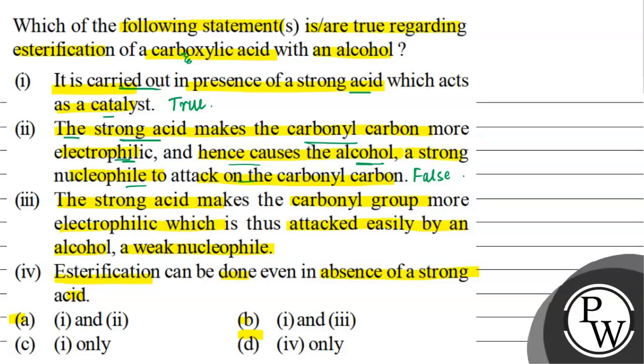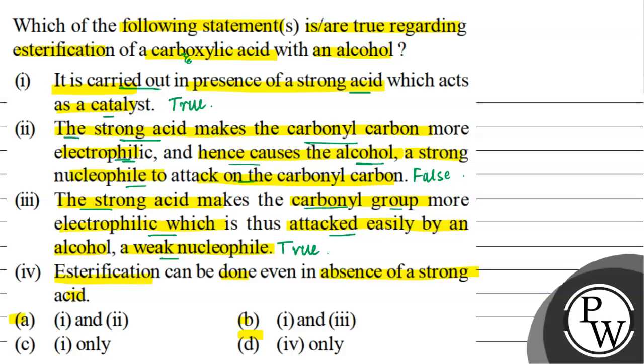It's just that alcohol is a weak nucleophile by itself. The strong acid makes the carbonyl group electrophilic, and so it is easily attacked by an alcohol. If we look at the third statement, the strong acid makes the carbonyl group more electrophilic, which is thus attacked easily by an alcohol, a weak nucleophile, which is true.